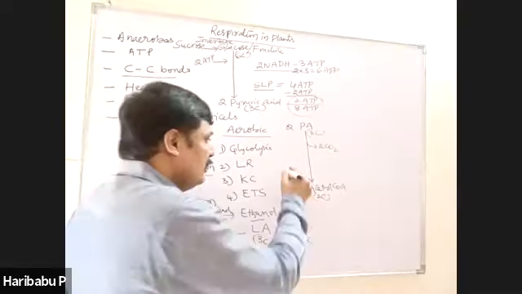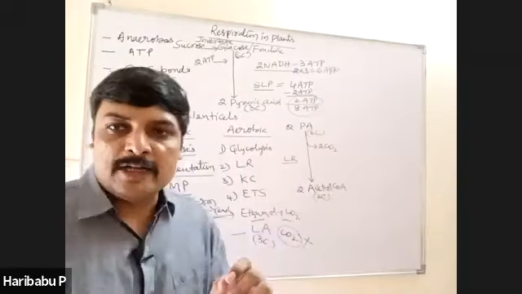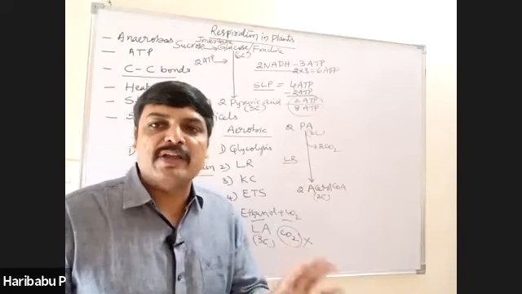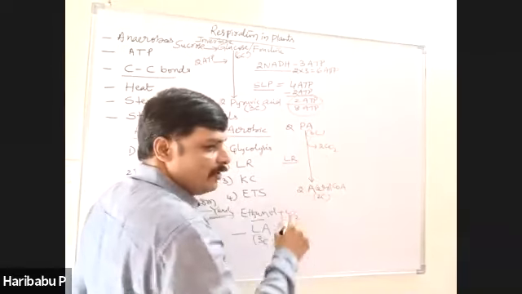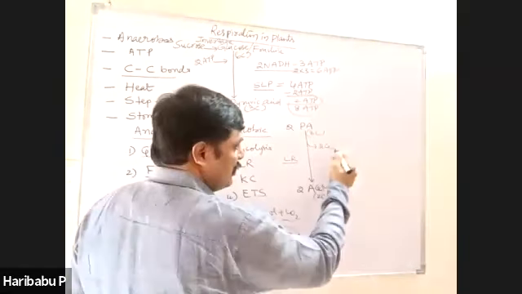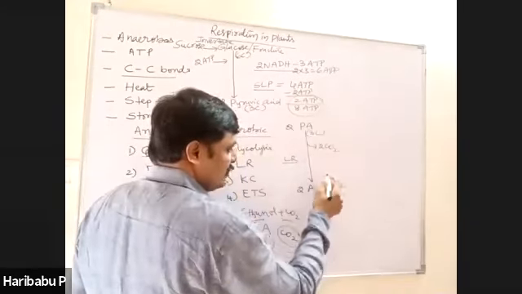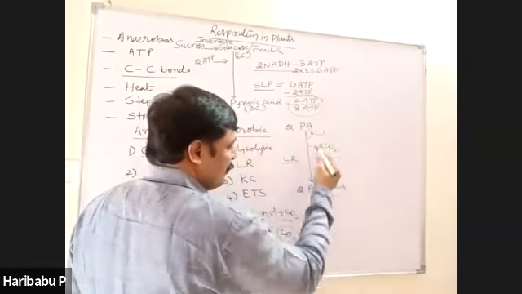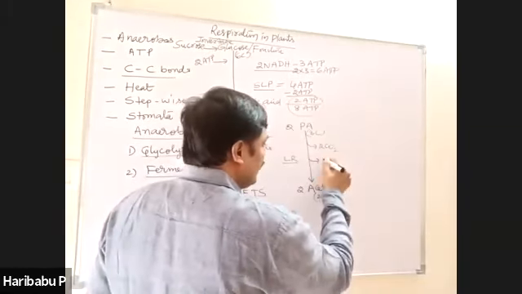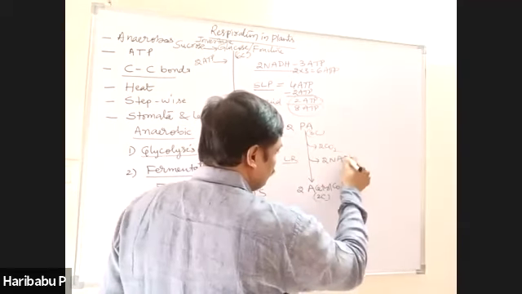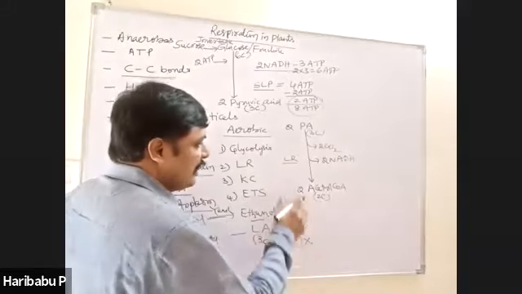So actually, the link reaction is known as oxidative decarboxylation of pyruvic acid. That means oxidation occurs, decarboxylation occurs. 2 carbon dioxide molecules are liberated, one from each pyruvic acid. Therefore, a 3-carbon compound becomes a 2-carbon compound. Plus 2 NADH are generated in the link reaction.